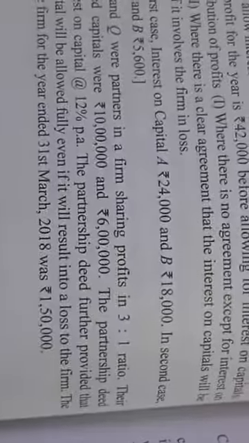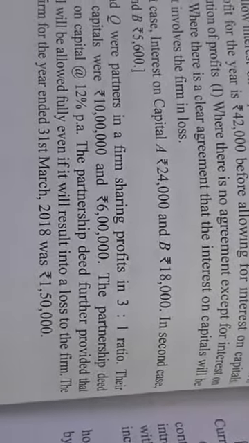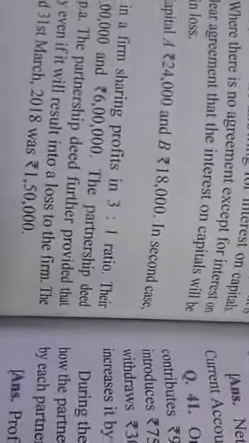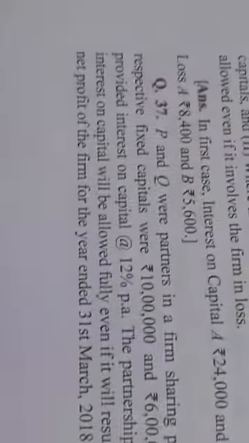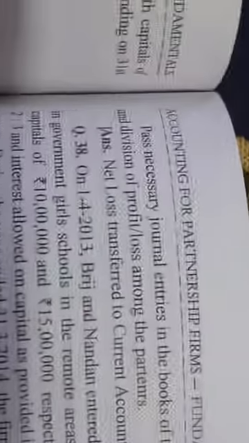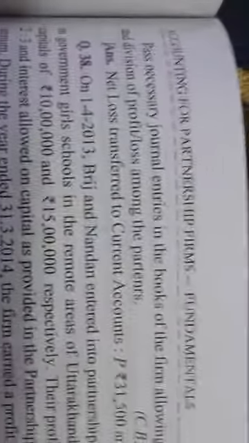So in that situation, it must be treated with the help of the profit and loss account instead of the profit and loss appropriation account. The question runs: the net profit of the firm for the year ended 31st March 2018 was rupees 1,50,000. Pass necessary journal entries in the books of the firm allowing interest on capital and division of profits or loss among the partners.